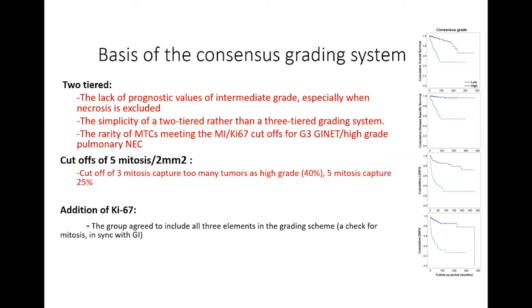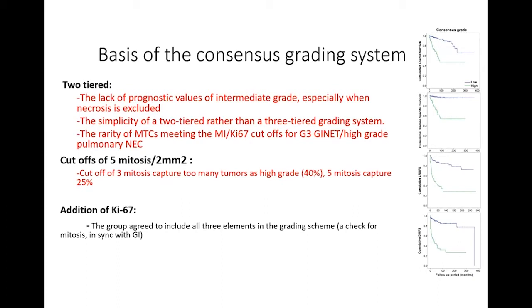What is the basis of our choice of this consensus grading system? So what decisions did we take? The first, we used a two-tiered grading system, low grade and high grade. And the reasons for that are, one, the lack of prognostic value of intermediate grade, especially when necrosis is excluded. Simply the fact that a two-tiered grading system is more simple than a three-tiered grading system.